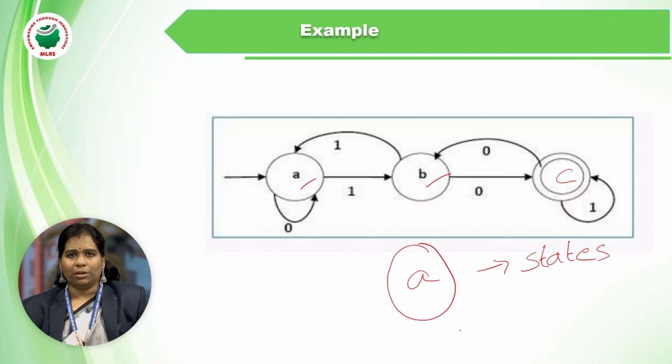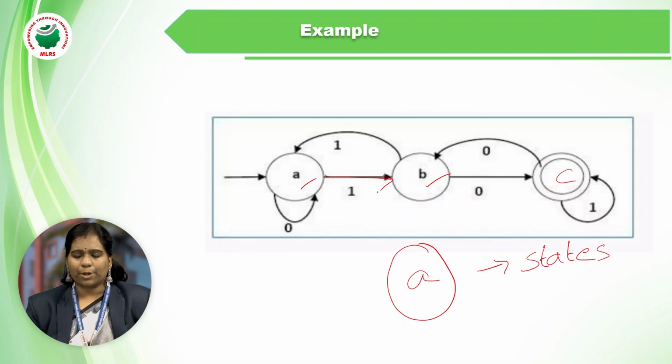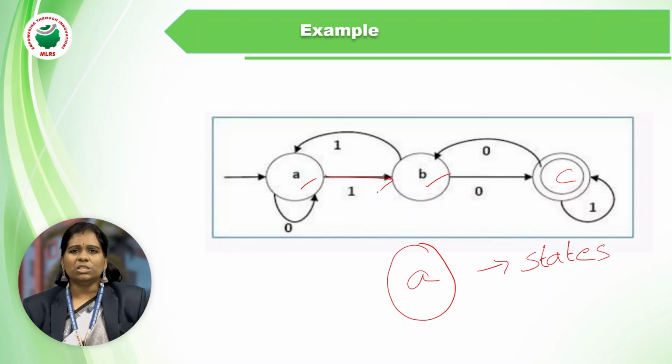The second one: to transmit the data from one state to another state, we use the transition, like an arrow mark. To go from one state to another state, we are using the arrow mark. So the state is done, the transition function is done. Next is the initial state.